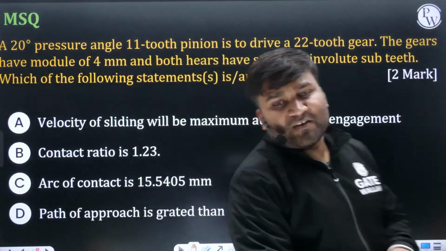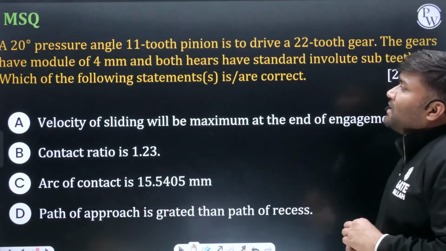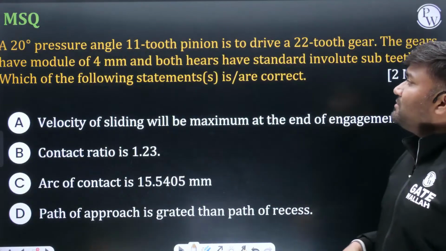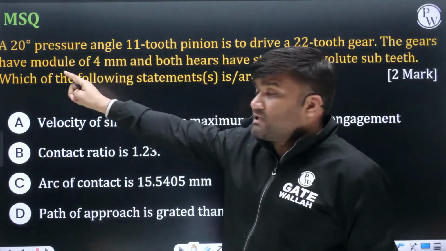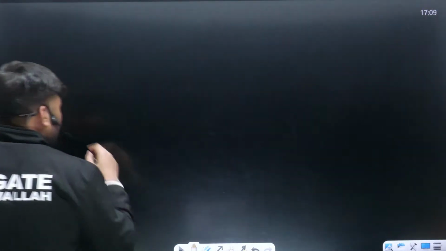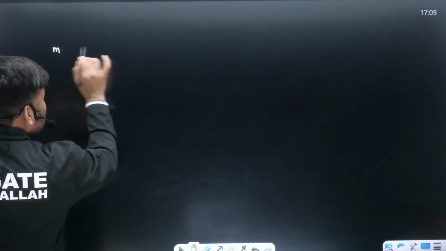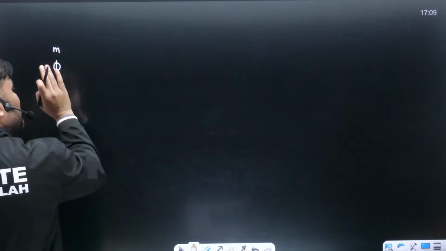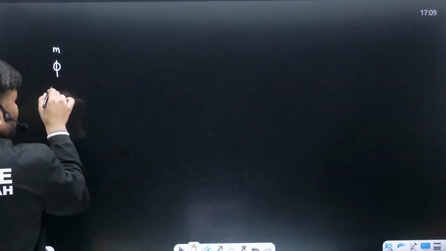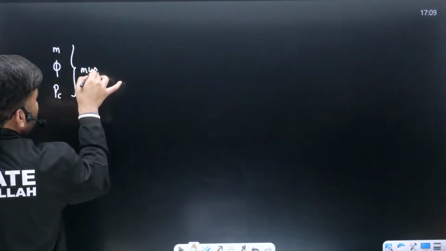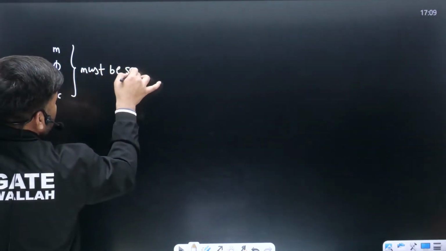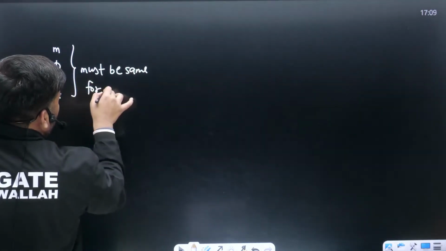First of all, the very first question they have asked: a 20-degree pressure angle, 11-tooth pinion. Everybody must know that whenever we are using a pair, for a given pair the module must be the same, the pressure angle for pinion and gear must be the same, and the circular pitch must be the same.